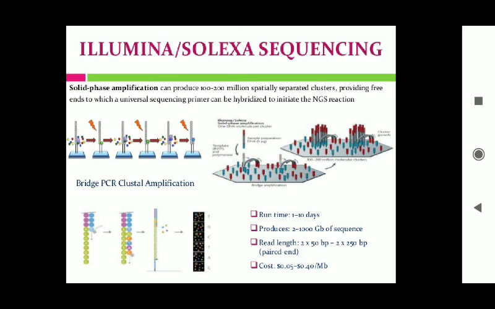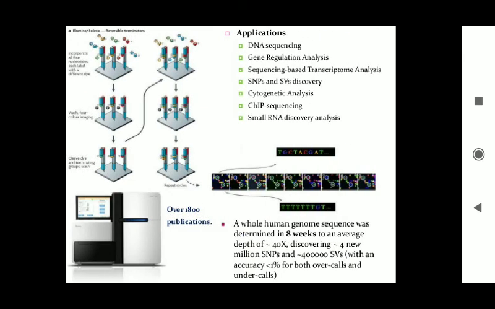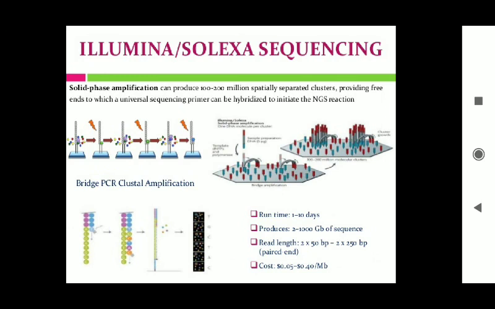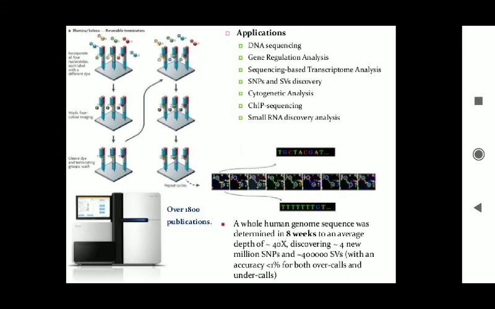first step is to prepare the genomic DNA sample. Okay, you can see here there are the steps of this, but before that we'll go to bridge PCR cluster amplification. That is important, like any type of sequencing method, whatever I told you, the basic steps that you need to understand. So this is how you can sequence it, that I will tell you.